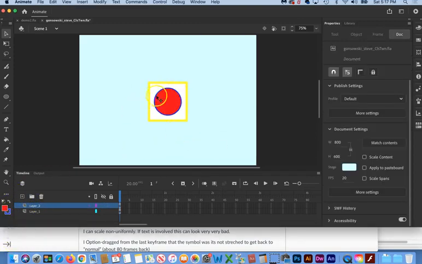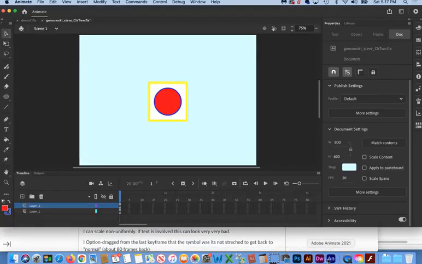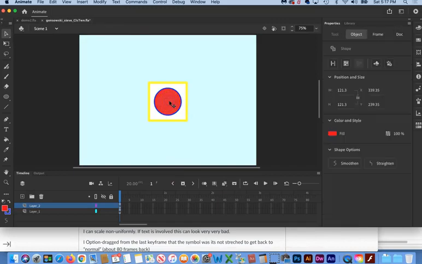Now that I see these together, I realized there was a step I skipped a little while ago, which was to resize the circle down to the proper size given, which was 80 pixels. So we can fix that now. If we go in here, this is one thing to keep in mind, and we make a selection like this. This is where you have to be careful with strokes. We actually only selected the center of that.